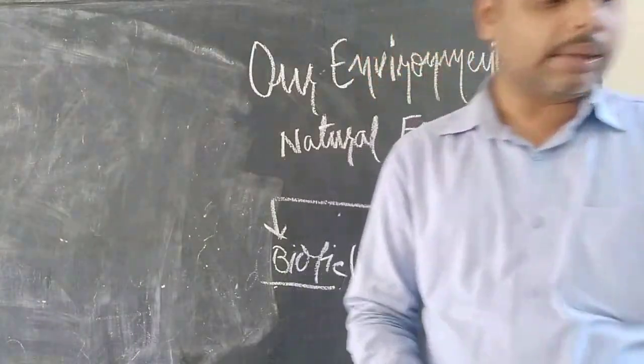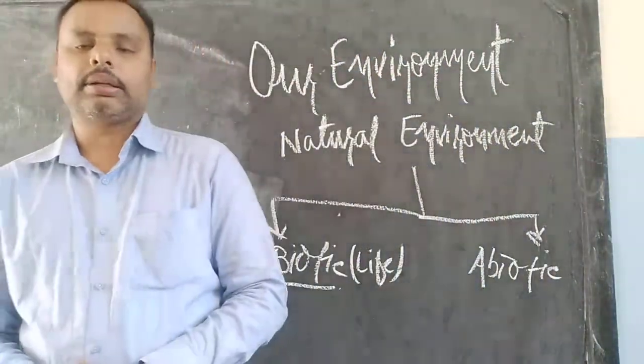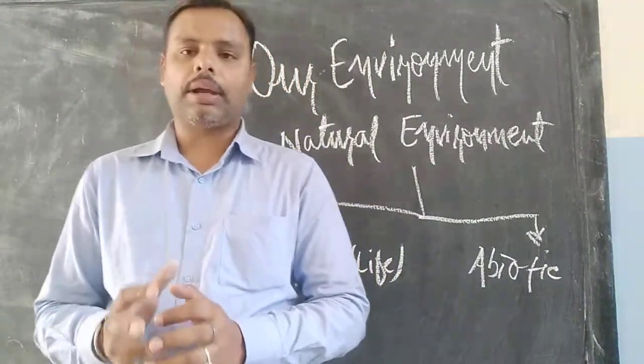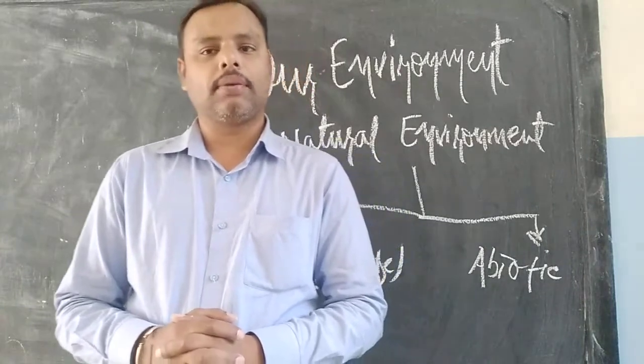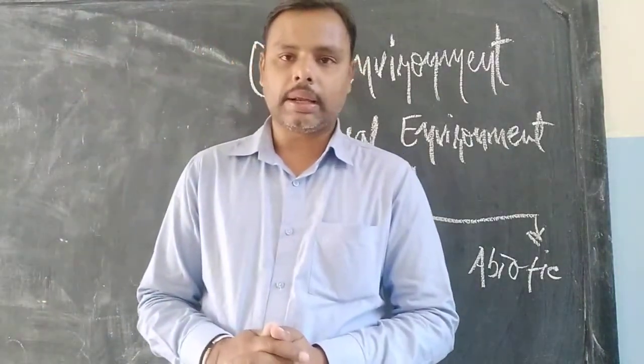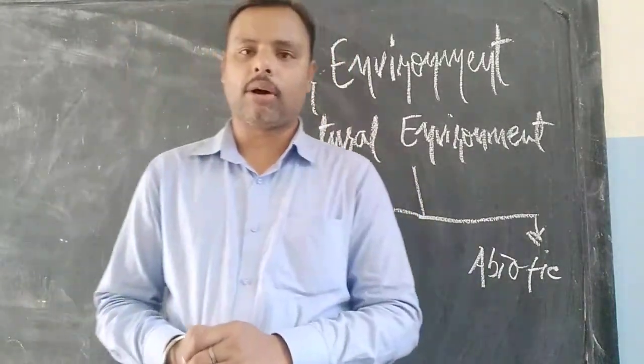So environment is the surrounding area where one lives. It's the area which makes the living of an individual convenient and comfortable. The environments are categorized into natural and human environment.